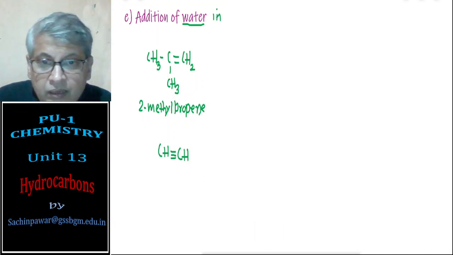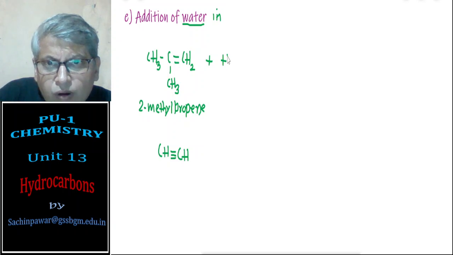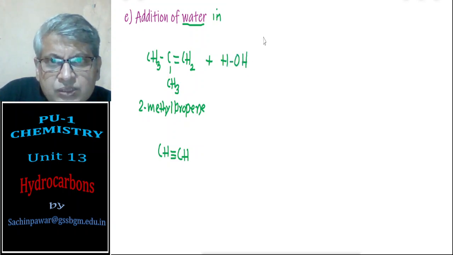Now 2-methyl propene: when it is reacted with water in acidic medium, water is H2O, I can write it as HOH. In presence of acid, I'll say H plus.